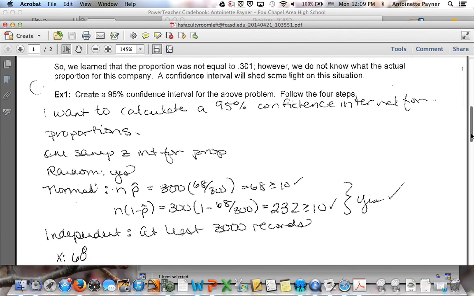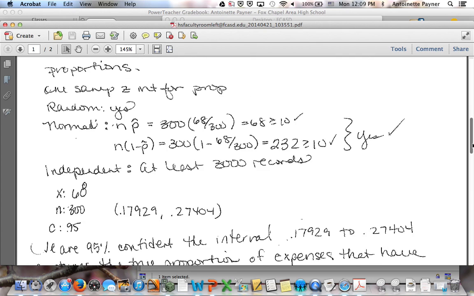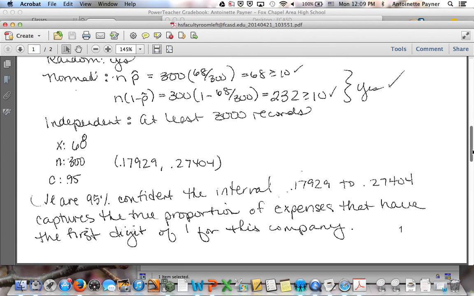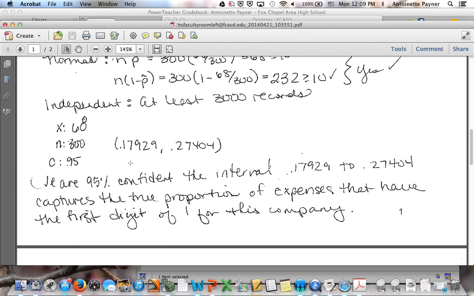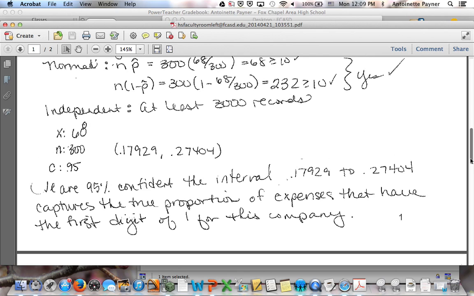If I went back to this problem and calculated the 95% confidence interval, here's my first step: I'm doing a one sample z interval for a proportion. The problem was random. I'm going back to using p hat because I'm talking about a confidence interval. There are at least 3,000 records. I find the interval, and I'm 95% confident the interval 0.17929 to 0.27404 captures the proportion of expenses that have the first digit of 1 for this company. So I believe the proportion of 1s is somewhere in that interval.